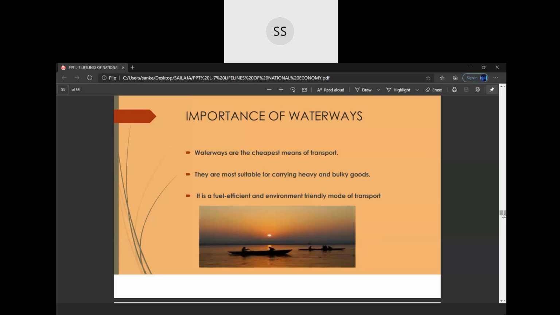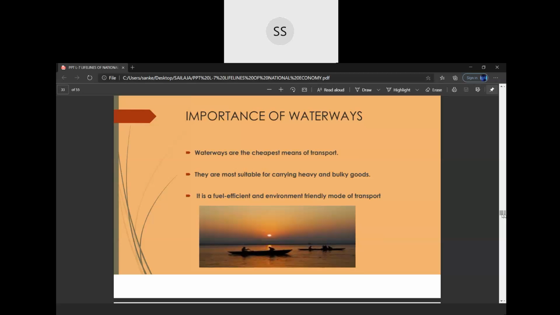Inland waterways means transporting people and goods by means of water within a country. Say, for example, we take a small ship on the river Ganga and cross from one region to another within our country.